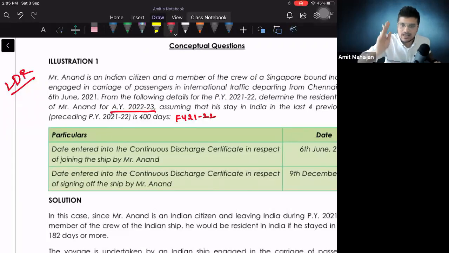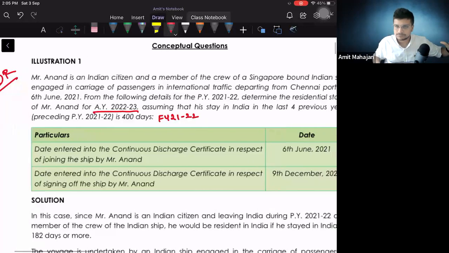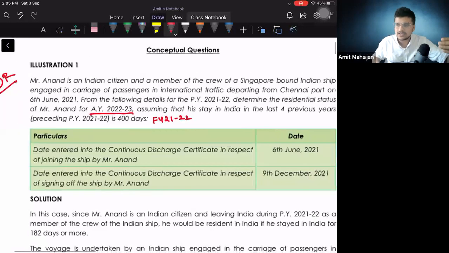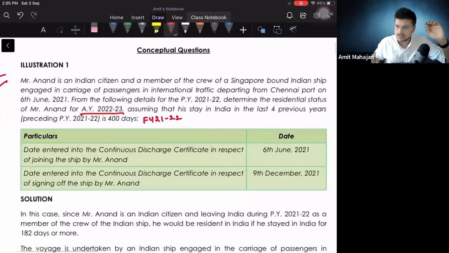Now they have given last 4 years ka data so that you will get confused. See, this is more than 365 days. This is to confuse you so that you will apply the second basic condition, but you should not apply second basic condition. And that is why understanding the question by reading every sentence is very important. So we will just ignore this part. Perfect. Understood how to read the question? Understood? Yes, sir. Okay, great.